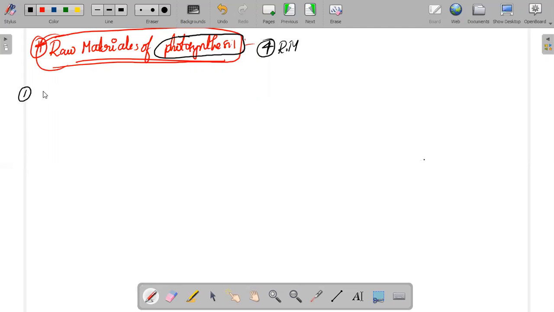The first raw material is carbon dioxide. Very good. Everyone okay? Very good. Up to where I know, there are four raw materials.